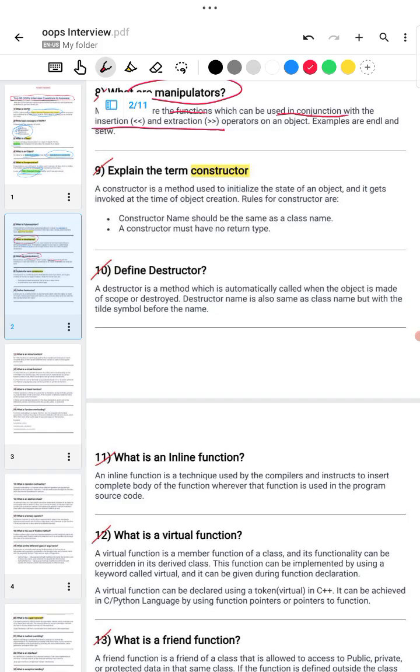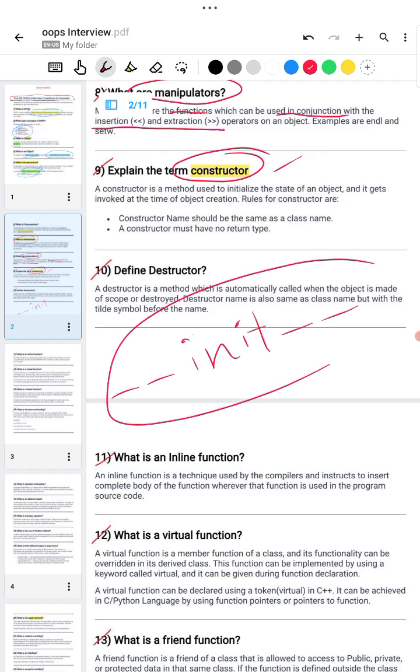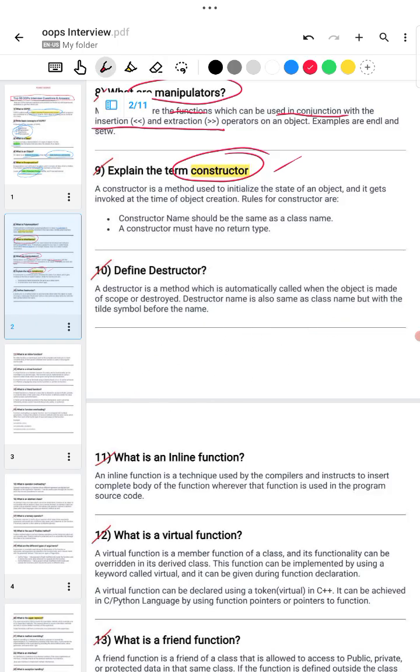Moving to the ninth question, what is a constructor? In a single word, you can say that a constructor is automatically called when an object of a class is created. Underscore underscore init underscore underscore. This is a constructor. The constructor name should be the same as the class. A constructor must have no return type.